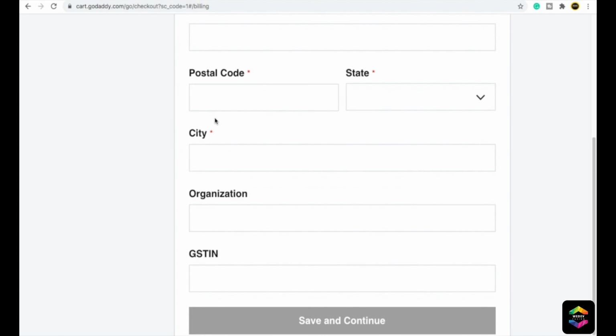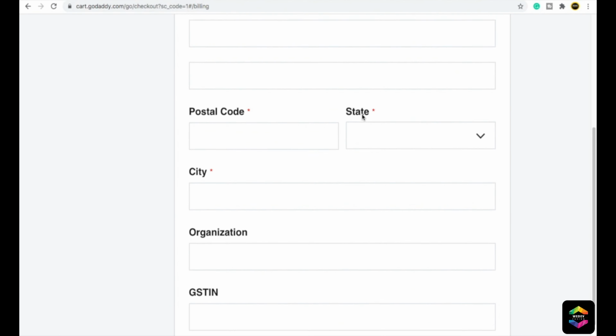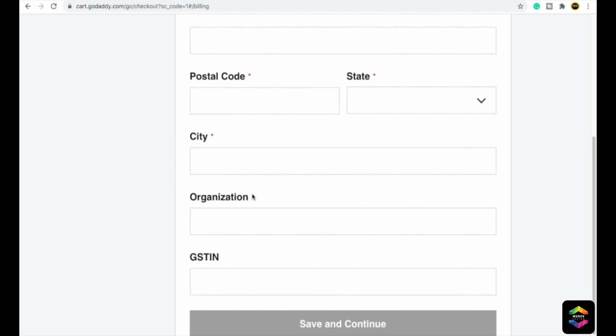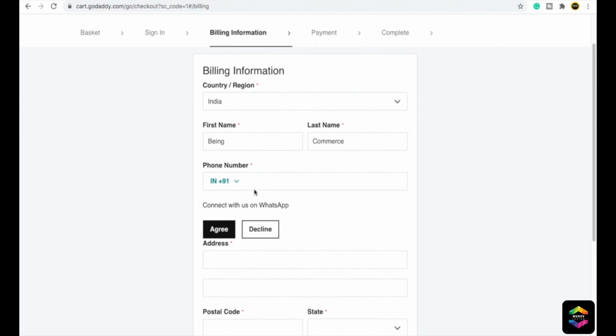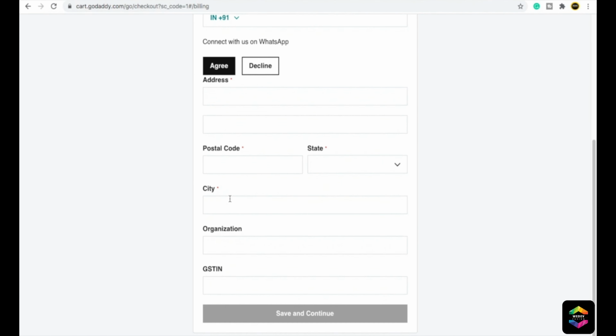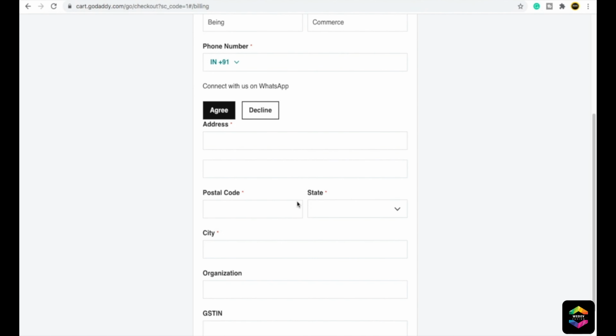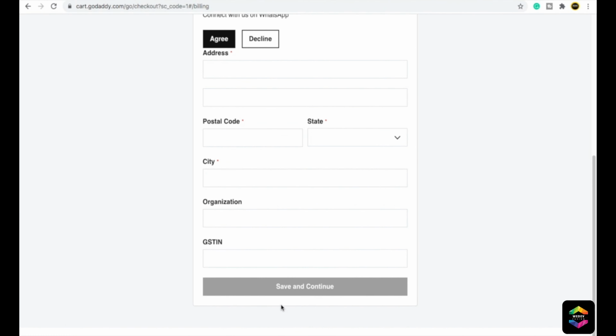Here you can see all the star marks. Star marks are mandatory, you have to fill them. The areas where you don't find this mark are not important. What is important here is your phone number, address, postal code, state, and city, which you have to put in, it is mandatory. Then click on save and continue.